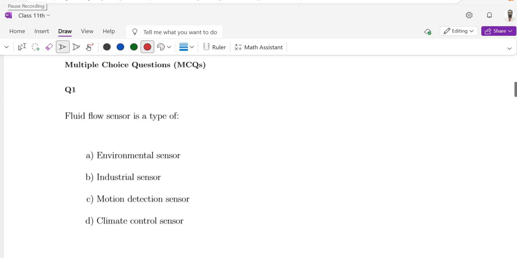Question number 1. Fluid flow sensor is a type of environmental sensor, industrial sensor, motion detection sensor, or climate control sensor. The correct answer is industrial sensor. That is option B.